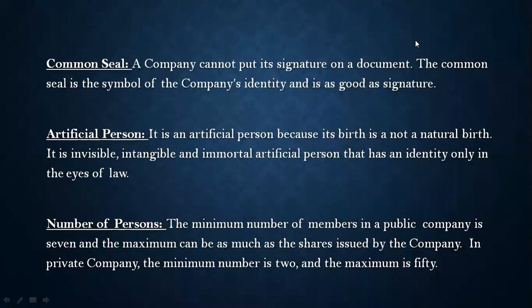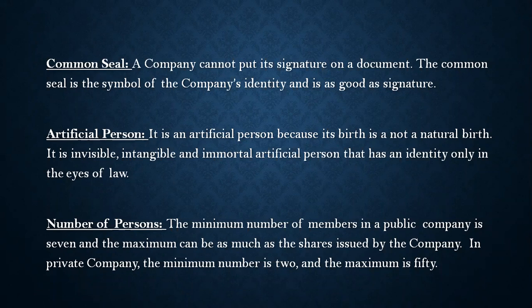In many definitions, many scholars have said that a company is an artificial person. Why is a company an artificial person? Because its birth is not a natural birth. It is an invisible, intangible, and immortal artificial person that has an identity only in the eyes of law. Basically, the law divides persons into two kinds.